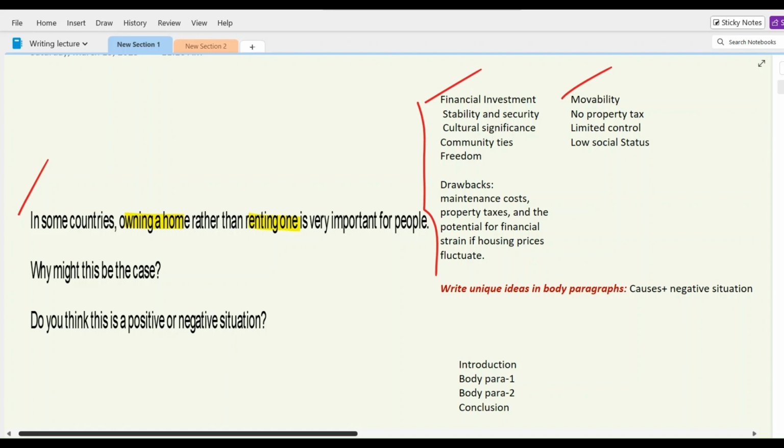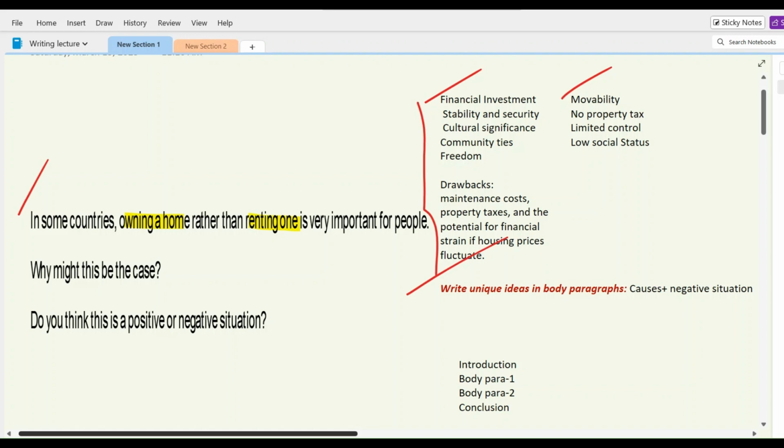So now I need to think about what we're going to write in my body paragraphs. One thing you must keep in mind is that every single body paragraph should be unique in ideas. They shouldn't be very common. So here we go. Write unique ideas in body paragraphs.